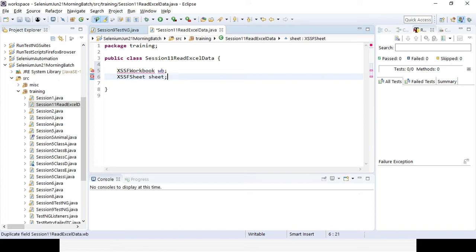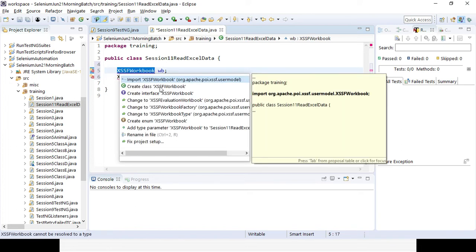So you can see some error message is coming, right? You need to import XSSFWorkbook from the Apache POI, right? You can see from that package it is coming. From where is that package available? Because we have downloaded Apache POI and we have associated it with our project. Otherwise, this particular thing will not come in. This is the class XSSFWorkbook, XSSFSheet.